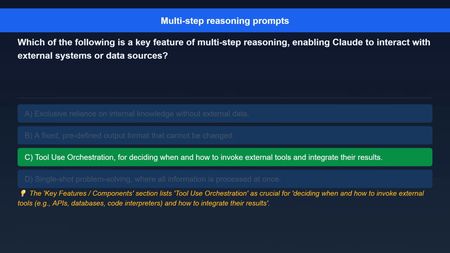The correct answer is tool use orchestration, for deciding when and how to invoke external tools and integrate their results. Here's the explanation. The key features components section lists tool use orchestration as crucial for deciding when and how to invoke external tools, e.g., APIs, databases, code interpreters, and how to integrate their results.